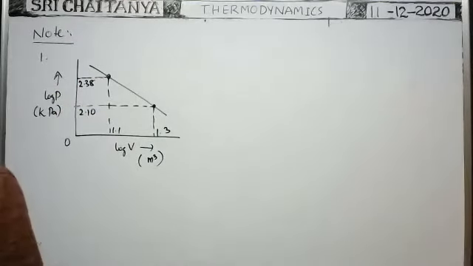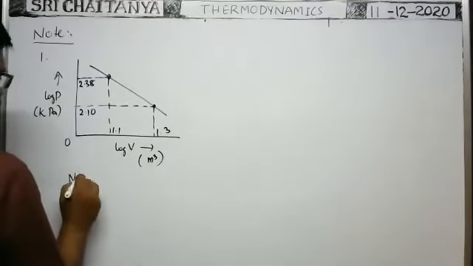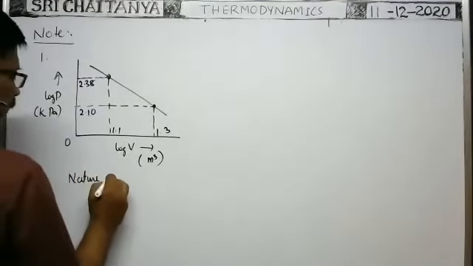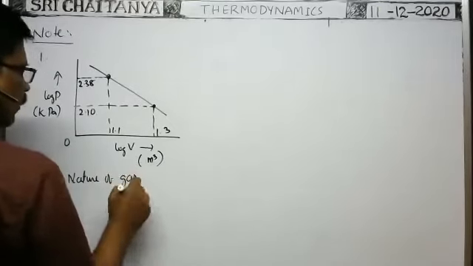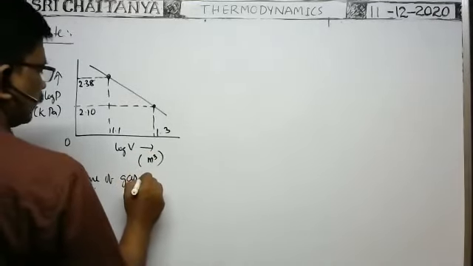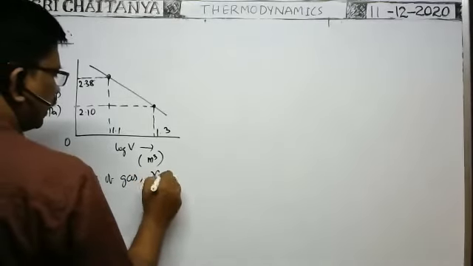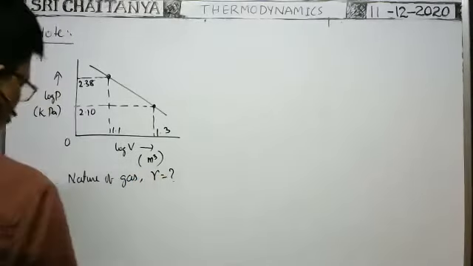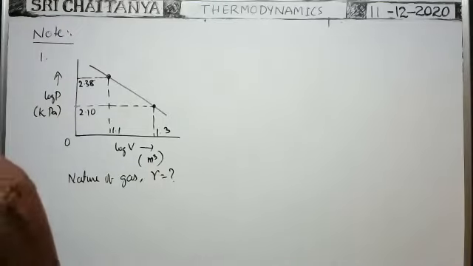In this way the graph is given. Nature of gas, they asked: is it diatomic or polyatomic? Nature of gas means we have to find the adiabatic constant.